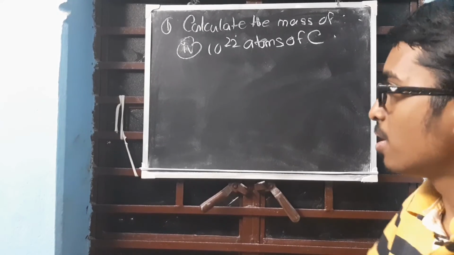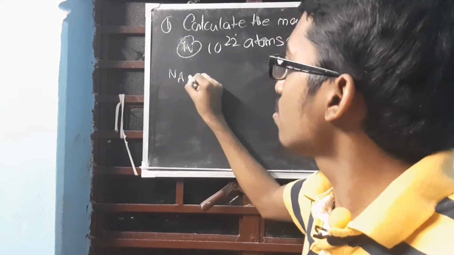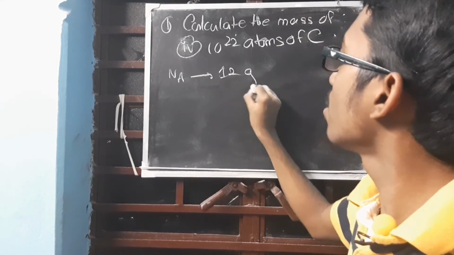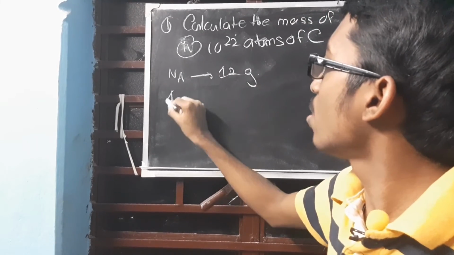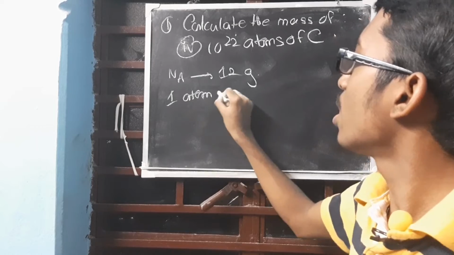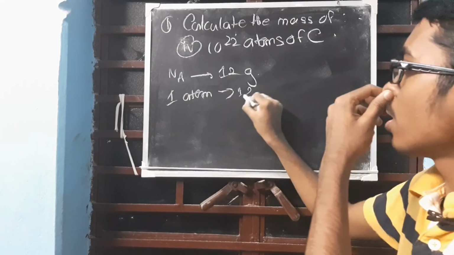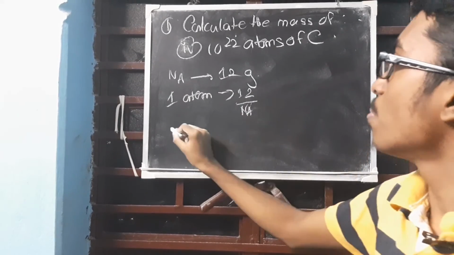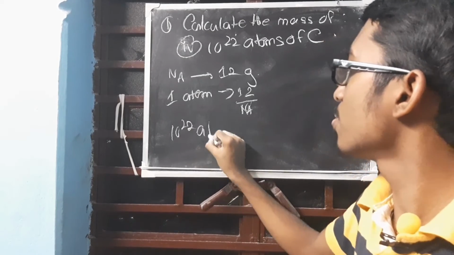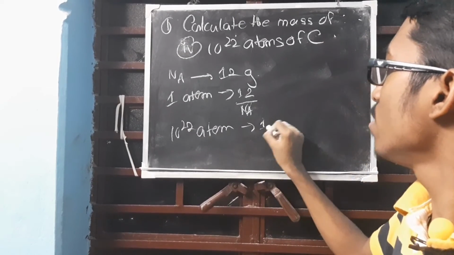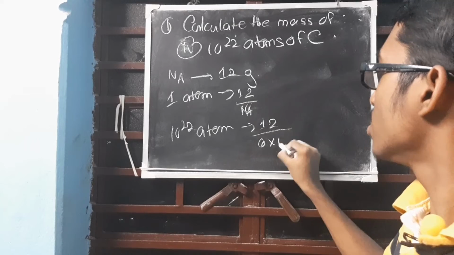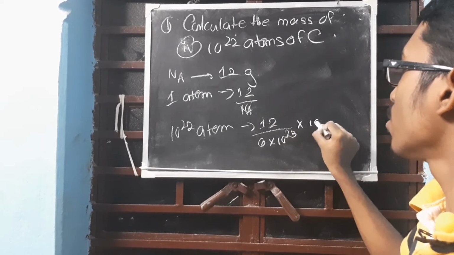So it's not difficult, right? Na number of atoms occupies how much? 12 gram. So how much will one atom occupy? We do not need one atom, we need 10 to the power 22. So there is one extra step, nothing else. This is 12 divided by 6 into 10 to the power 23, into 10 to the power 22.